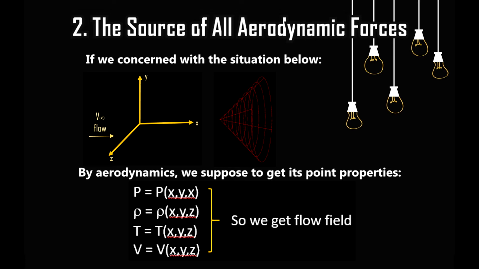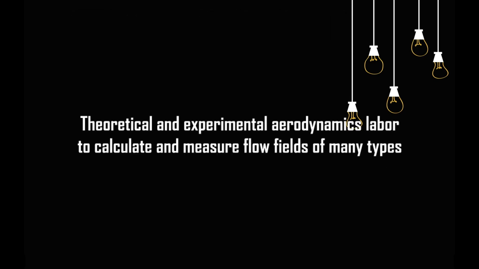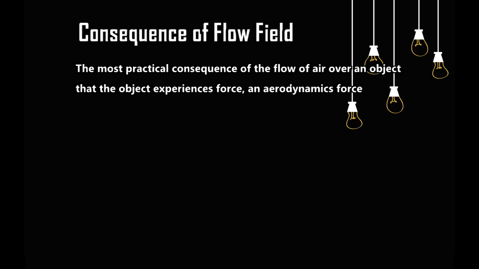From aerodynamics, we are supposed to get its point properties of pressure, density, temperature, and velocity, so we get the flow field. The function of theoretical and experimental aerodynamics is to calculate and measure flow fields of many types. Now we will talk about the consequence of the flow field.